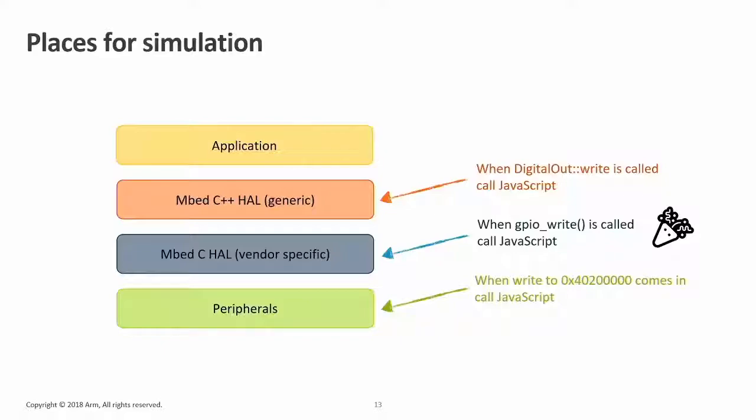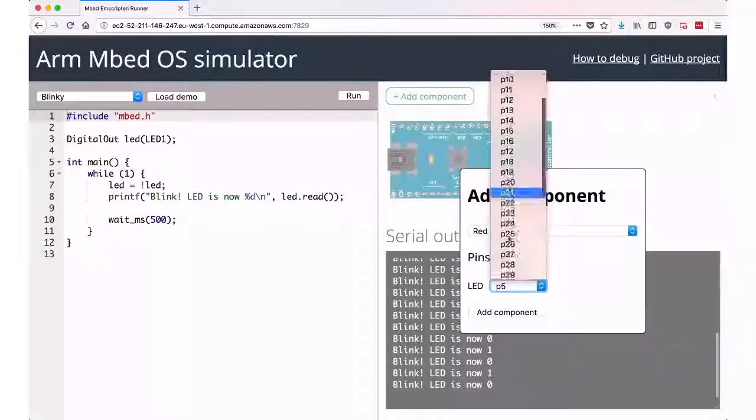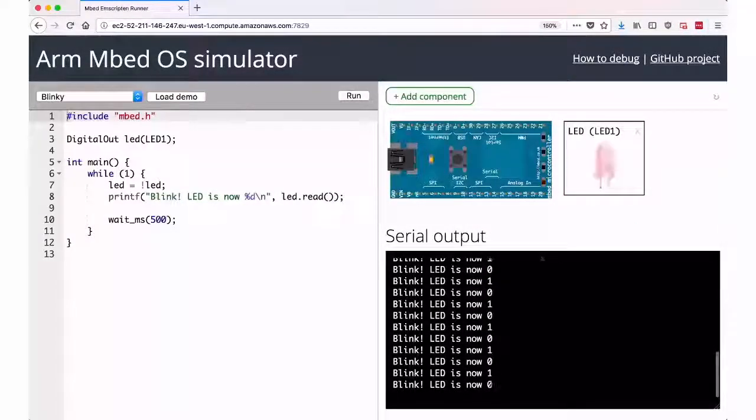That works actually surprisingly well. So this is something that we have today. This is what it looks like. You have your code on the left, and you have a compile button. At that point, it takes all of Mbed OS, cross-compiles it through Emscripten, and hooks in a couple of places where, if a write comes into a pin or a read comes in from a pin, that's the moment that I feed that data back. If something happens on the UART port, then we feed that back again. Now I have something that can run completely in JavaScript, so there's no server component here, and run my embedded application. I think it's pretty great.